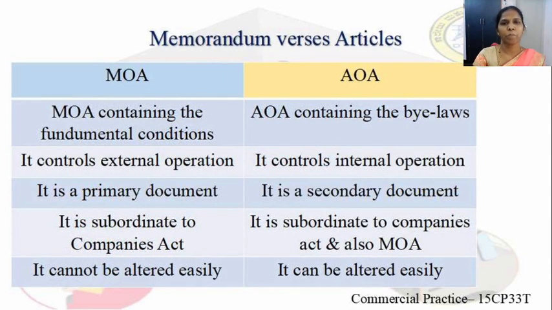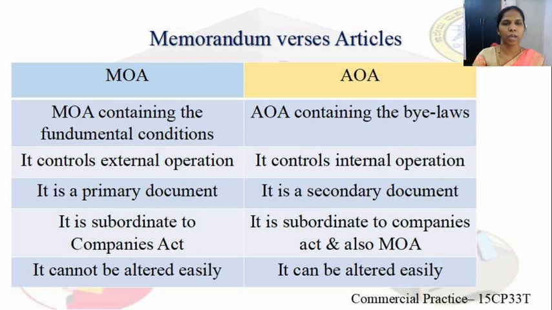Coming to the memorandum versus articles. In the previous sessions, you may have learned about the Memorandum of Association. Memorandum of Association is an important document for the formation of the company. In the same way, Articles of Association is the second important document for the formation of the company. So let us know the differences between the articles and the memorandum.